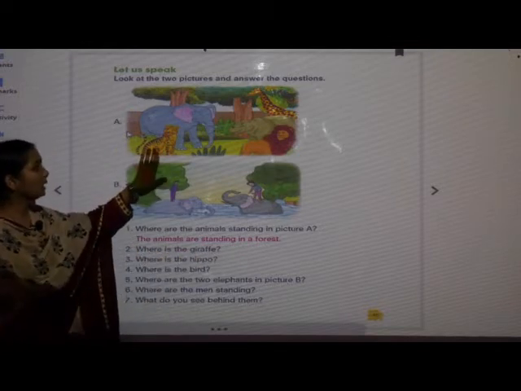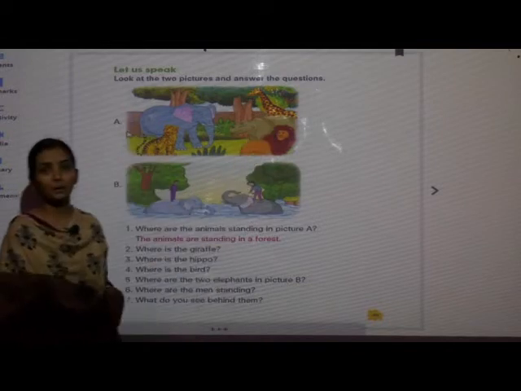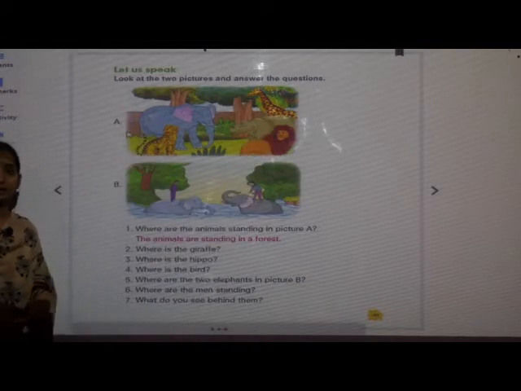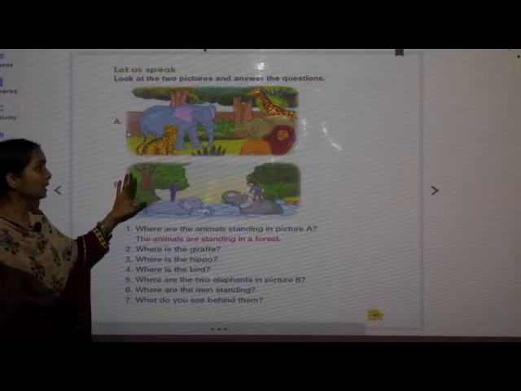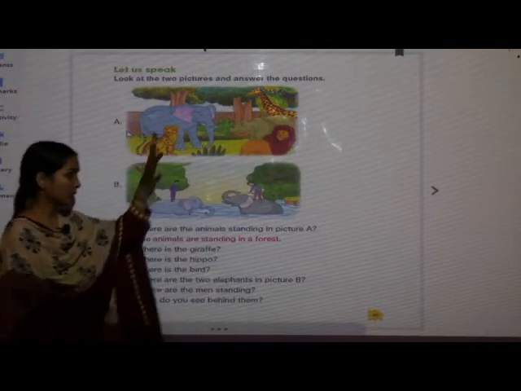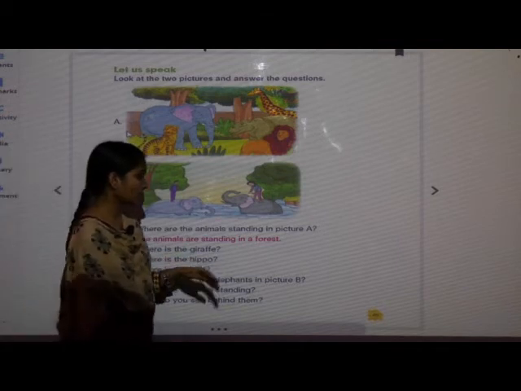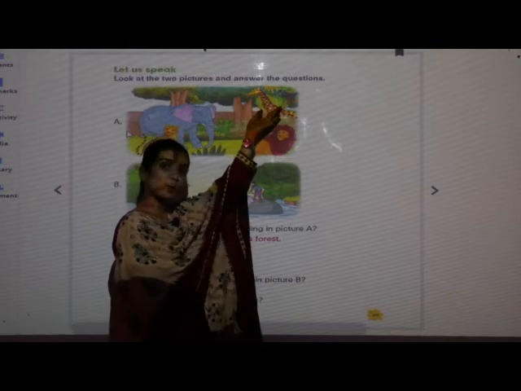Now tell me, in this picture, where is the giraffe? Yes, the giraffe is behind the hippopotamus, isn't it? The answer for this question will be, the giraffe is behind the hippopotamus.